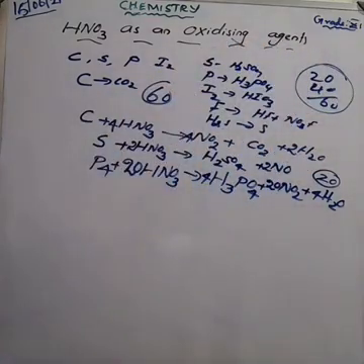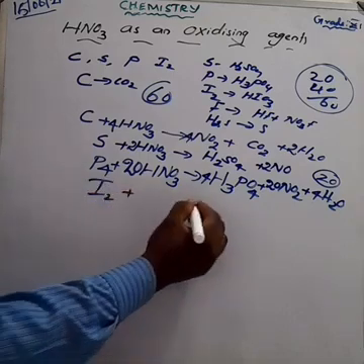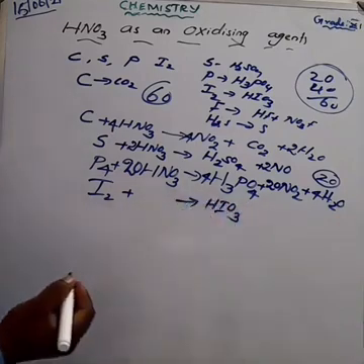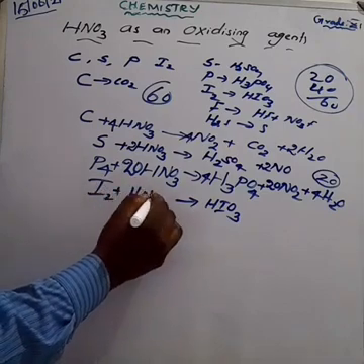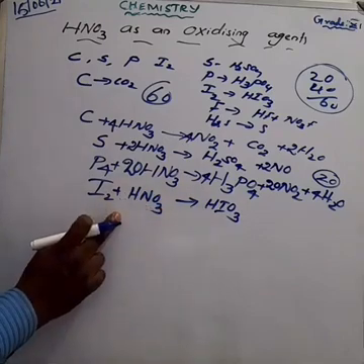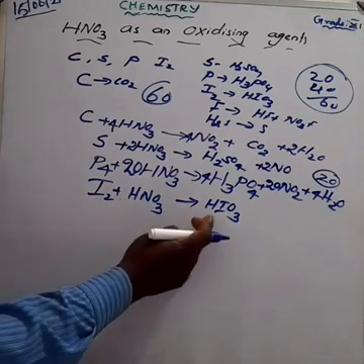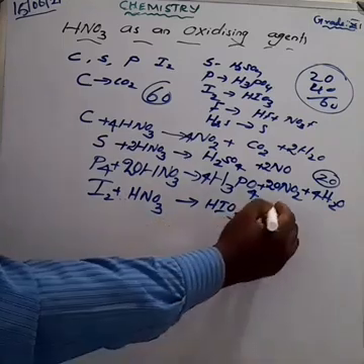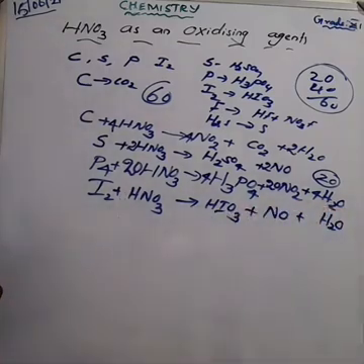Next one, iodine to iodic acid, iodine molecule to iodic acid. Here nitric acid is one of the very good oxidizing agents. Here iodine means I2 and reacts with nitric acid HNO3. We get the product HIO3 iodic acid, and also obtained NO plus water molecules H2O. Yes or no? Then what is the easiest way to balance the equation?